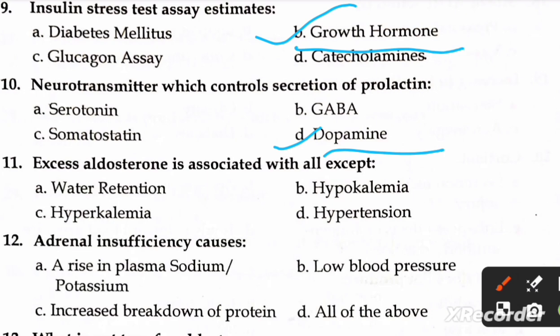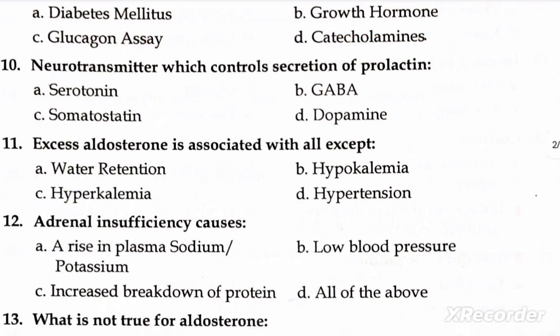Next question is excess aldosterone is associated with all except A water retention, B hypokalemia, C hyperkalemia and D hypertension. Right option is C hyperkalemia. Next question is adrenal insufficiency causes A rise in plasma sodium/potassium, B low blood pressure, C increased breakdown of protein and D all of the above. Right option is B low blood pressure.